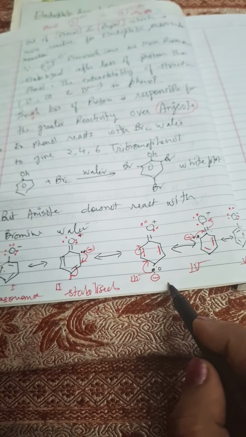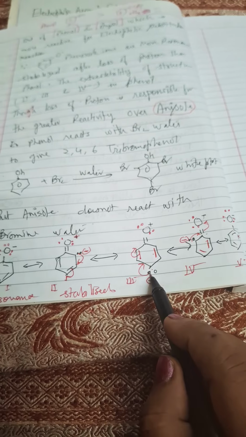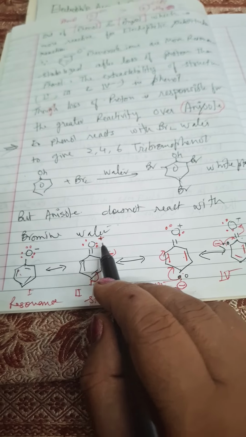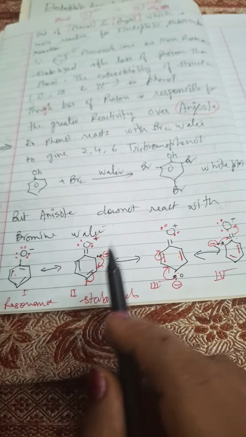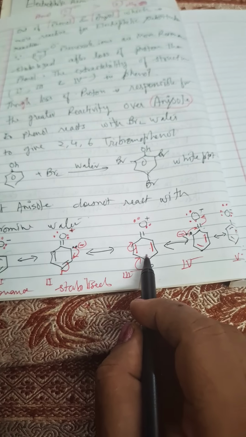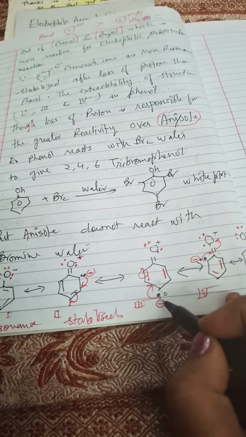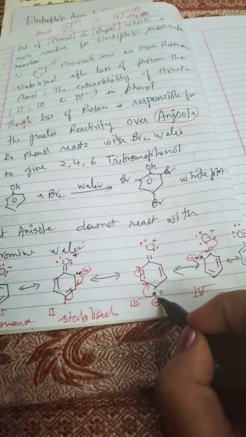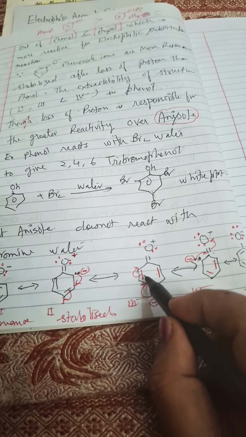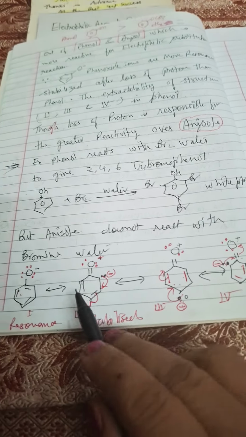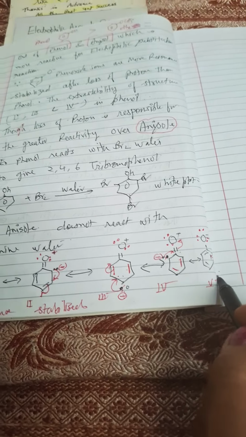So ortho and para positions are highly electron rich, and since it has gained the electron from the deprotonation also, it is a highly electron rich benzene ring, so more reactivity. Okay, and now this pi electron, negatively charged here, will come and form a bond, so this pi electron will move towards this at the ortho position. So all ortho and para positions are electron rich, so it is